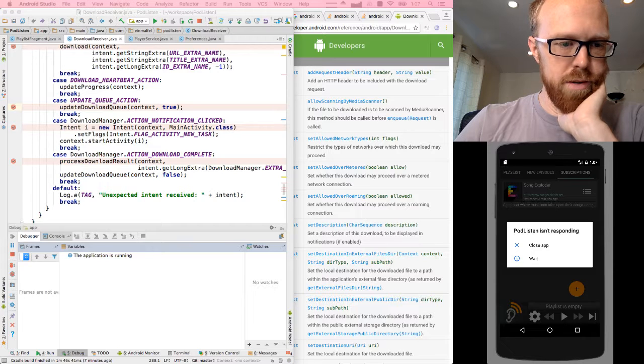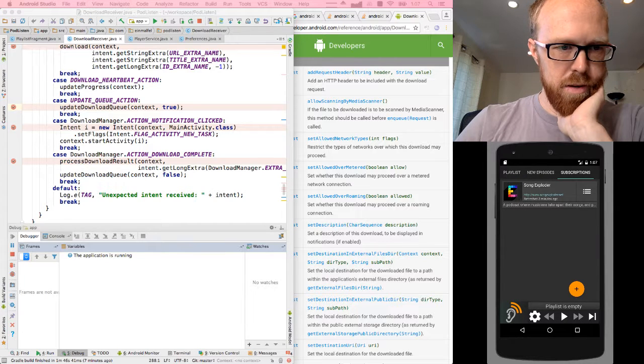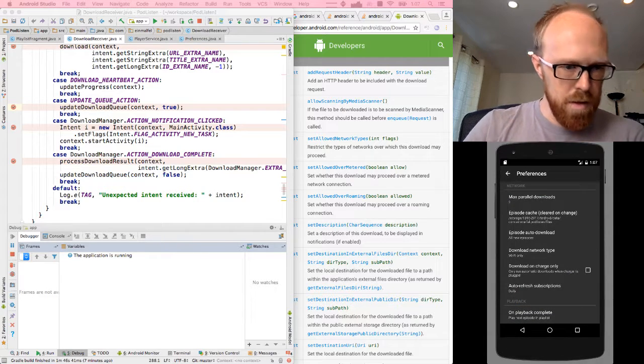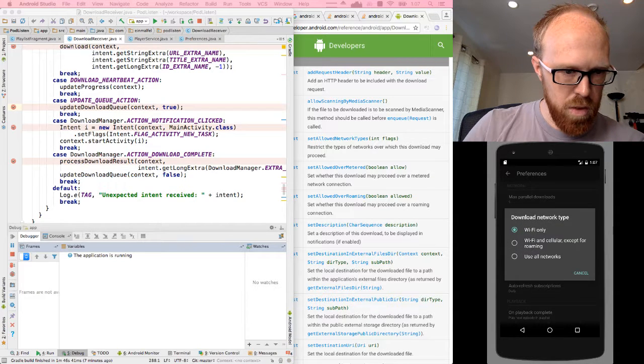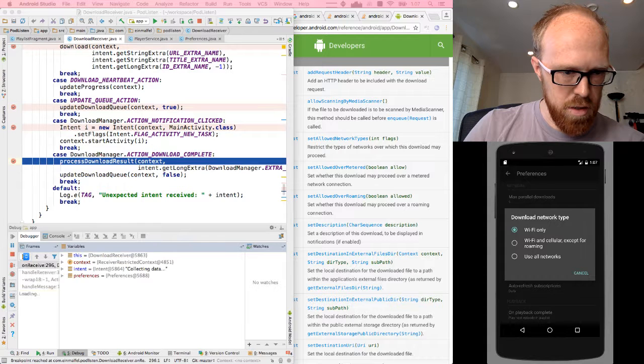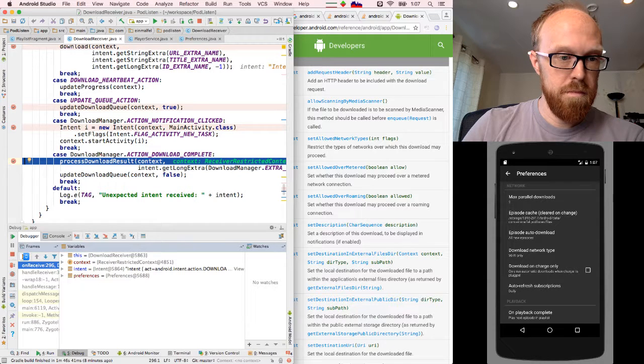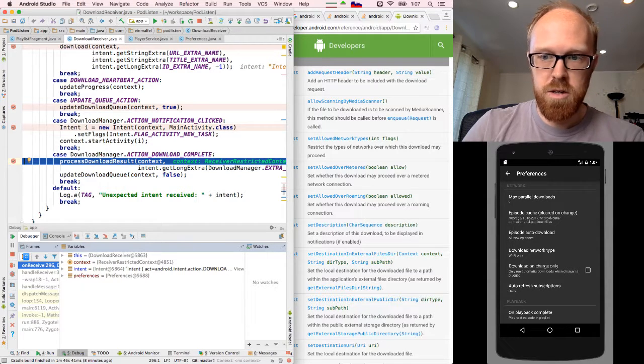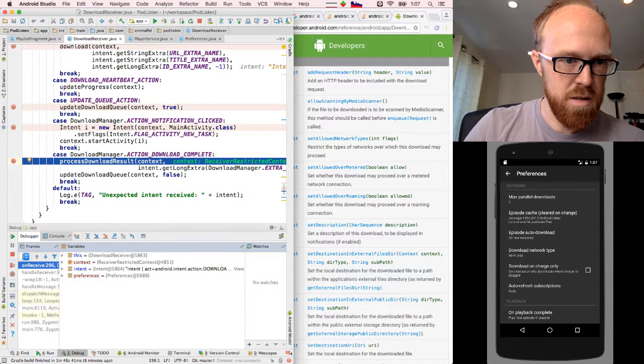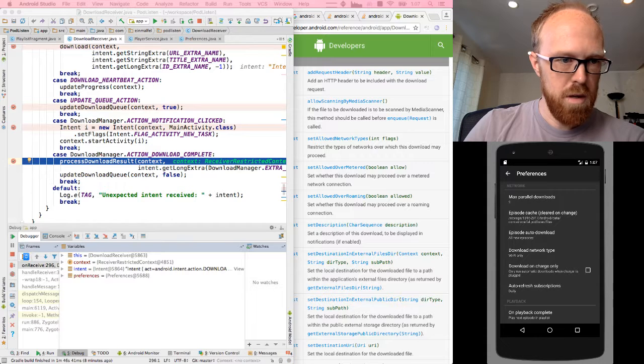So I'll wait. And then, how do we get to the settings for the app? I guess this gear. And download network type, we want to use, sure, we can use the cell network. Okay. And okay, it shows right here the episode cache. Okay. I'm trying to click